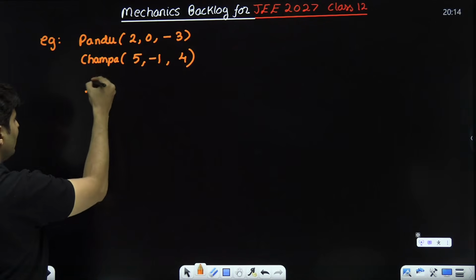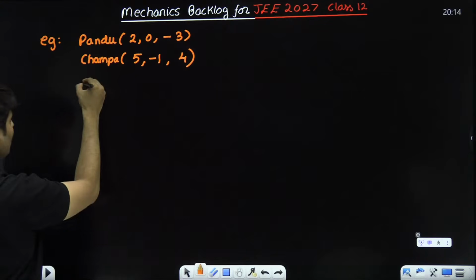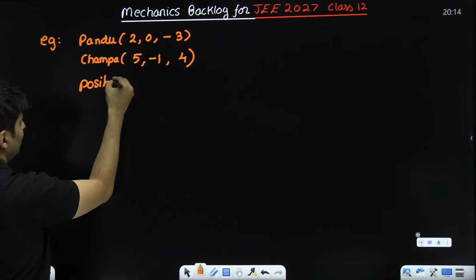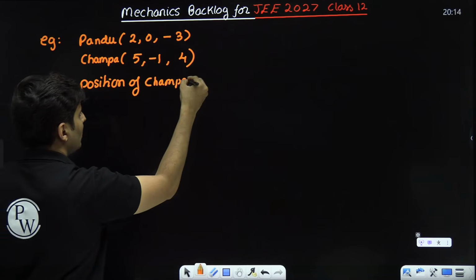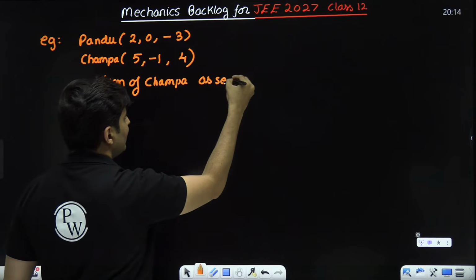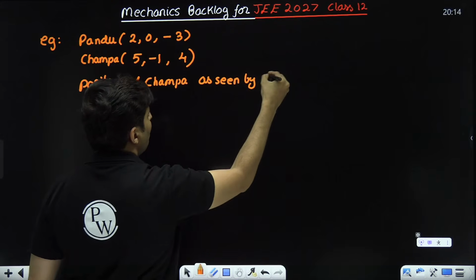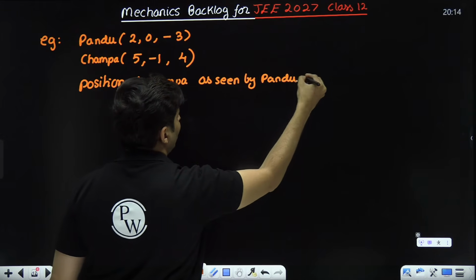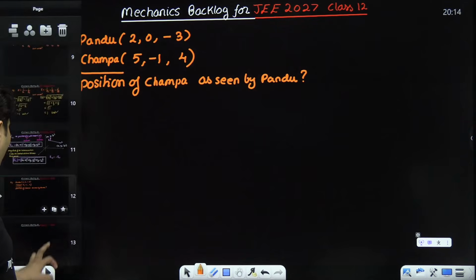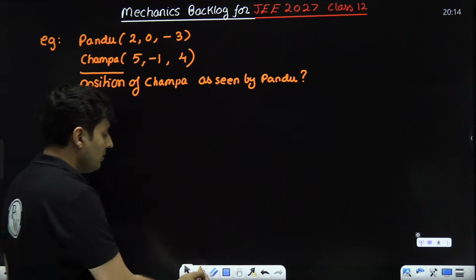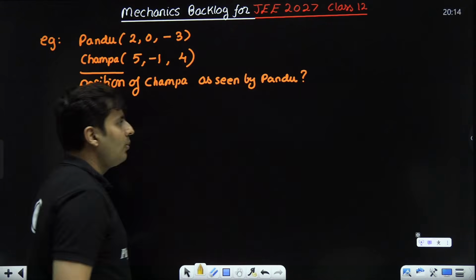So the question is, what is the position of Champa as seen by Pandu? So what is the position vector of Champa as seen by Pandu? Pandu is seeing Champa. Don't ask me why.